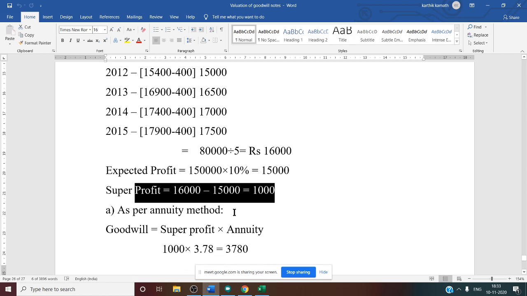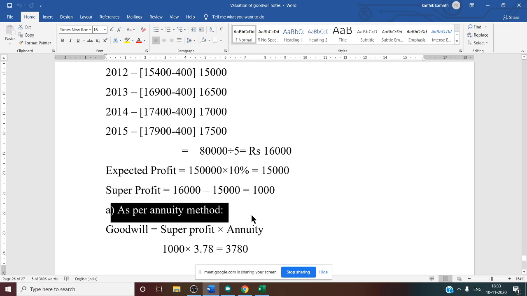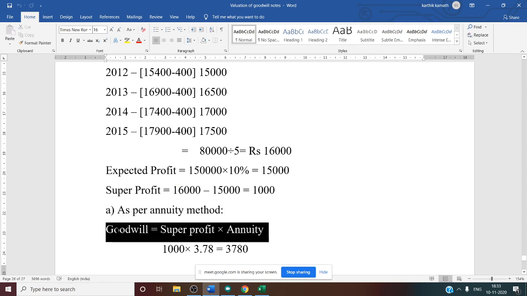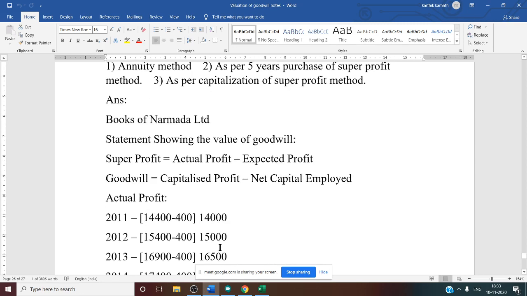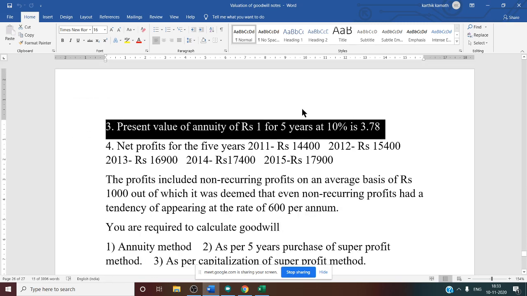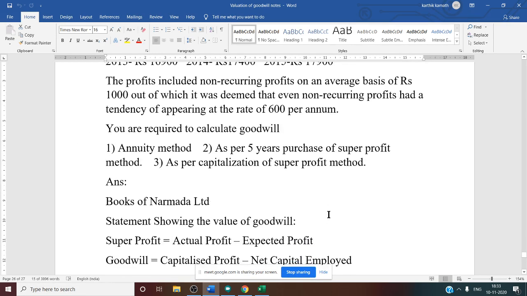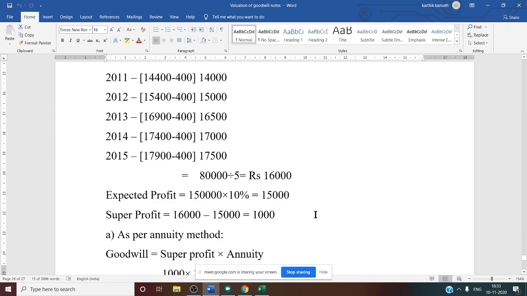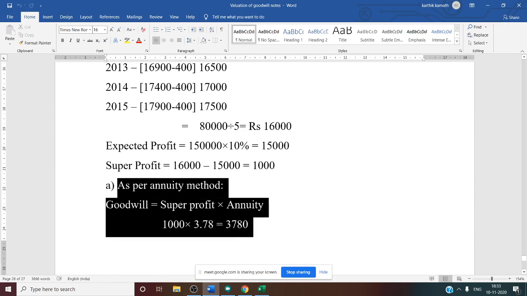See this, as per the annuity method. Annuity method, this is the first question. What is the formula under the annuity method? Goodwill is equal to super profit into annuity table value. Super profit we know, 1,000, into annuity table value. Once again we will see the question. Annuity table value, point number 3: present value of annuity of ₹1 for 5 years at 10% is 3.78. So we have to take this 3.78. 1,000 into 3.78, we will get the goodwill answer as per the annuity method, that is 3,780.